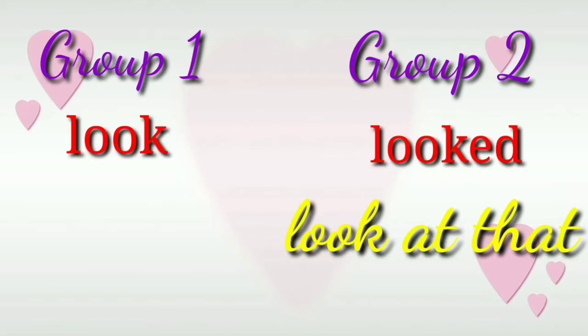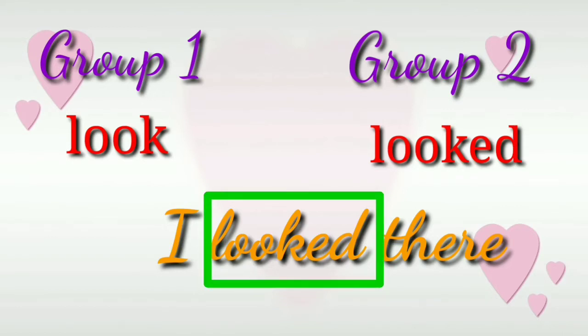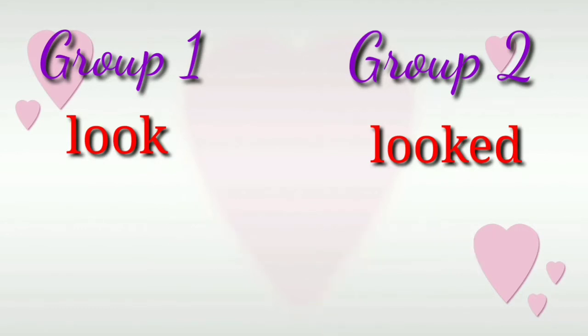But here, when I add ed, for example, I looked there, this means this is an action and it was done in the past and is already completed. So, adding ed is the most common way to show that an action has already happened in the past.